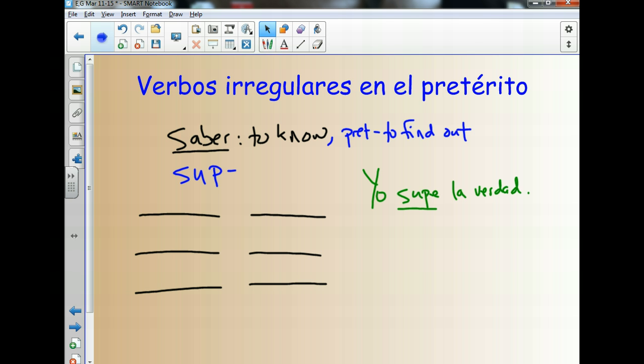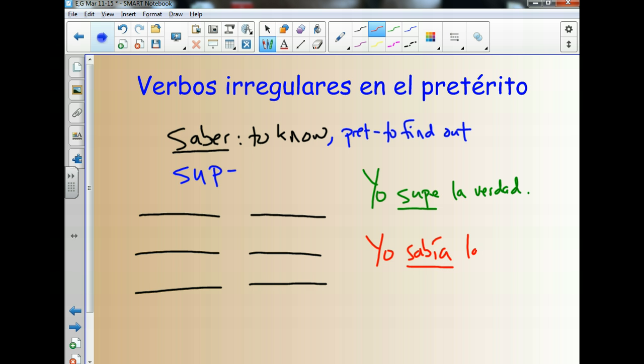What's the other way we can express the past in Spanish? Well, we can use the imperfect. So whenever you want to use this verb for to know, you need to use the imperfect tense. In this case, yo sabía la respuesta. I knew the answer. Contrast that with yo sé la respuesta, meaning I know the answer.